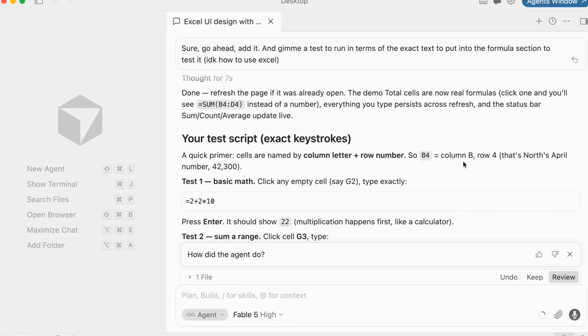Now this is absolutely incredible. Let me be very honest with you guys about something. I don't know how to use Microsoft Excel. So in the prompt I gave to Fable-5, I told it to give me ways that I can test if the formulas are working. And so not only did it build the JavaScript and the backend in record time in just a couple of minutes, but it also gave me a very efficient way to test it out because I didn't know how to use Excel.